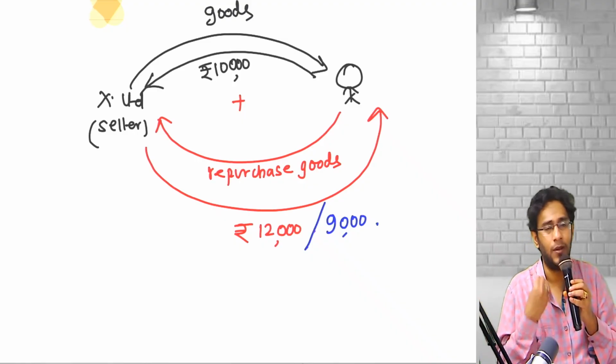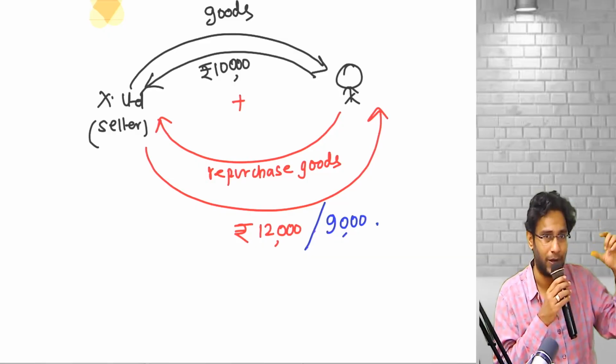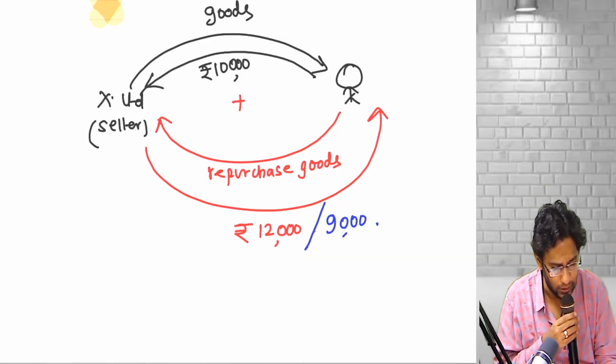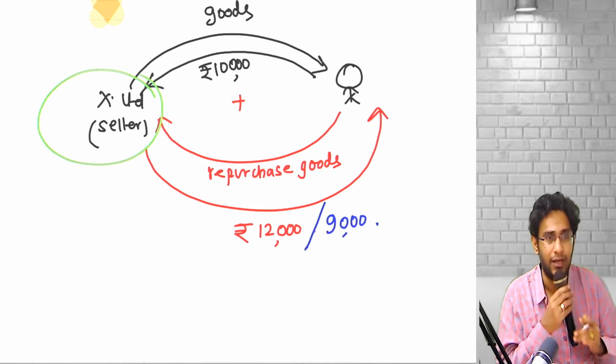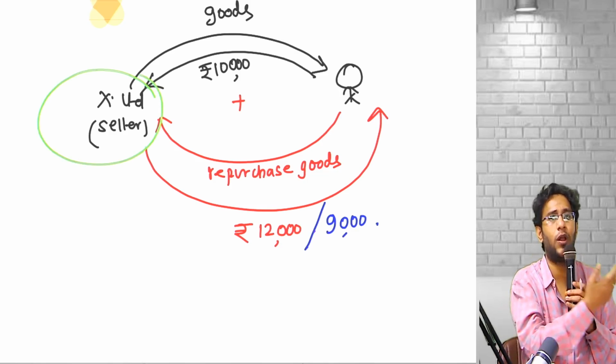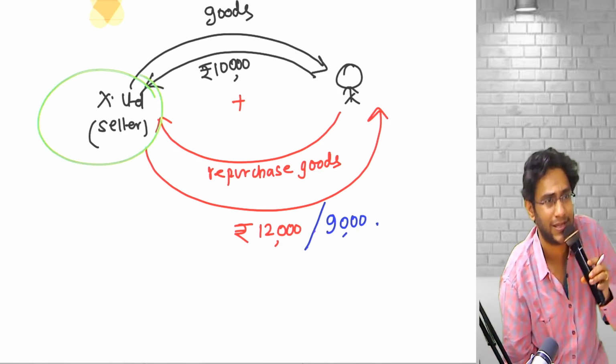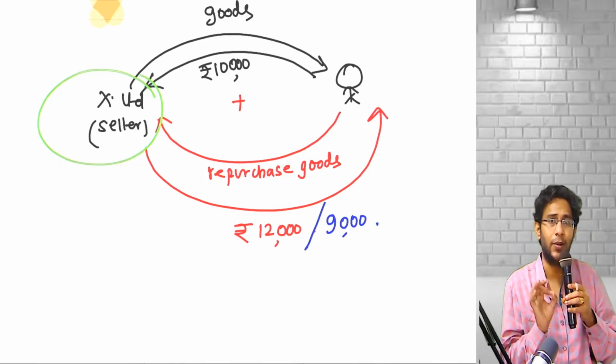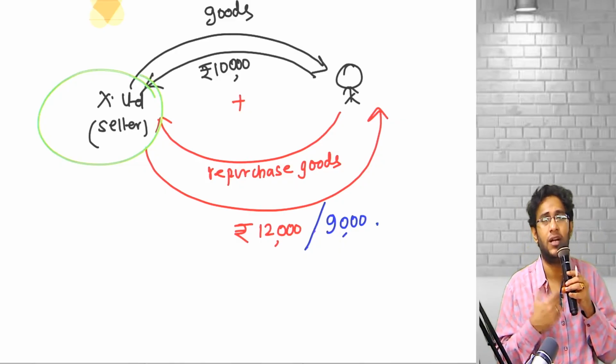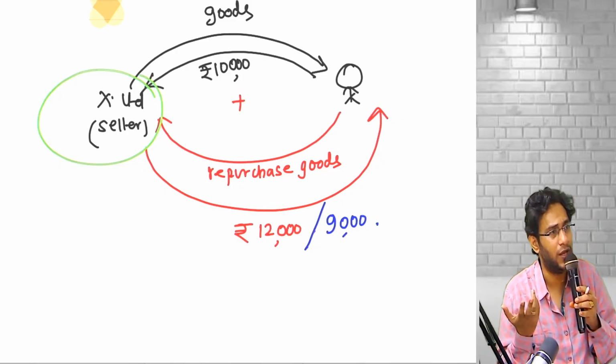So how I generally ask people to remember is, look at the prices. You are only bothered about this company, sir. You are only bothered about X Limited. Don't think from the other fellow's point of view. We are not accounting for the customer. We are accounting for the selling entity. If X Limited is paying more, that is interest cost. Interest will be there only in a loan.